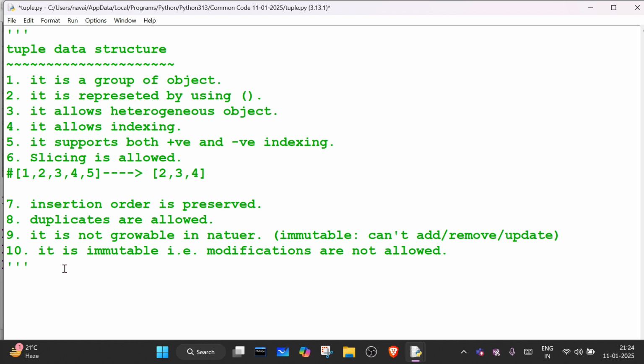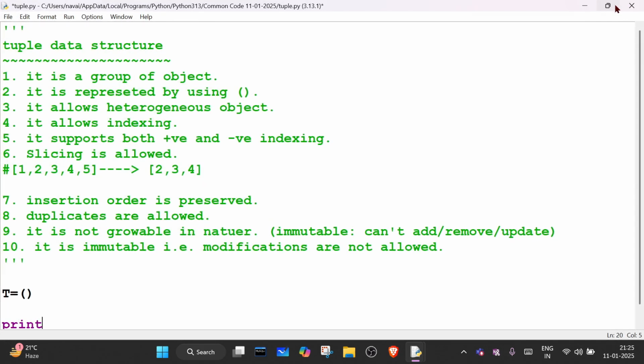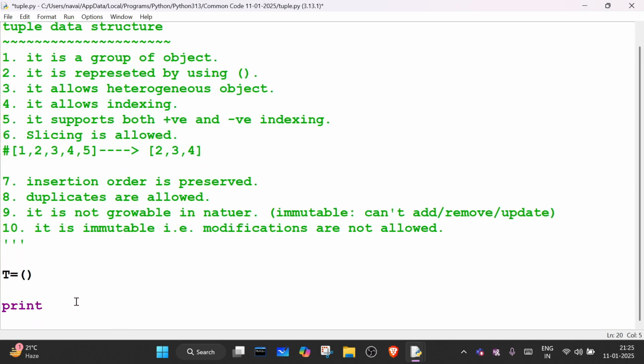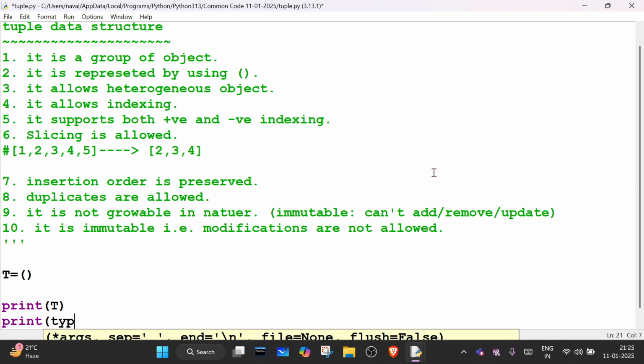So how to create a tuple? In order to create a tuple, for example, I'm writing here T and I'm writing parentheses. If I print T, and if I print the type of T, what will it give?